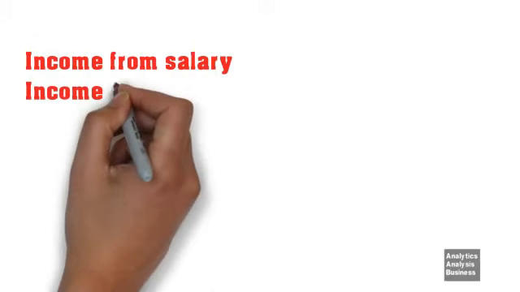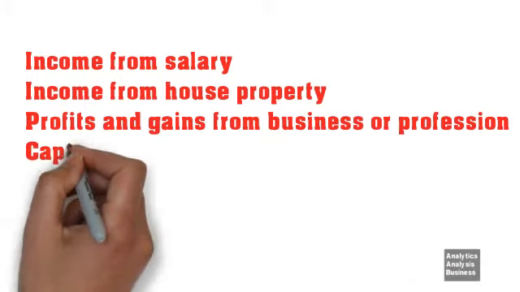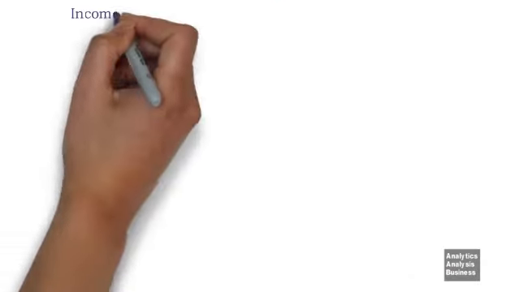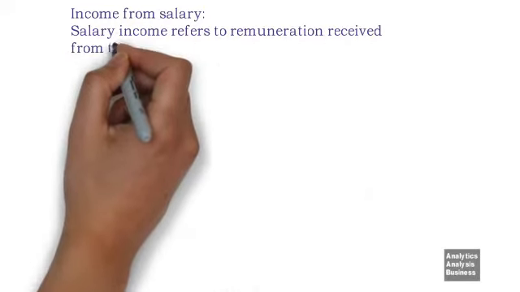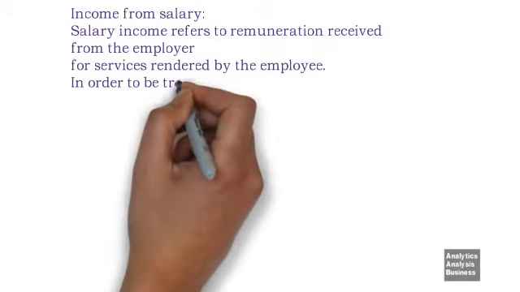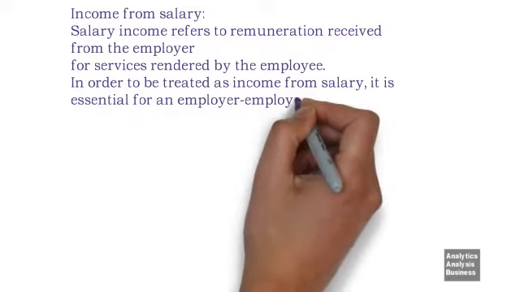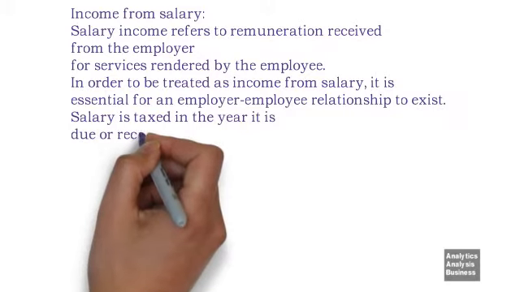An individual may have received income from several sources in a year. Income of an individual that is chargeable to tax has to be classified under one of the following heads of income. Income from salary. Salary income refers to remuneration received from the employer for services rendered by the employee. In order to be treated as income from salary, it is essential for an employer-employee relationship to exist. Salary is taxed in the year it is due or received, whichever is earlier.